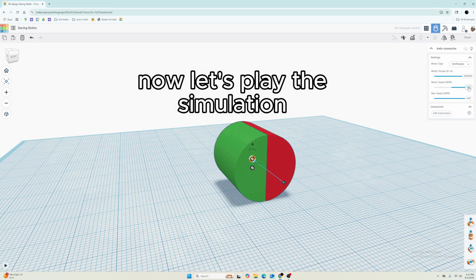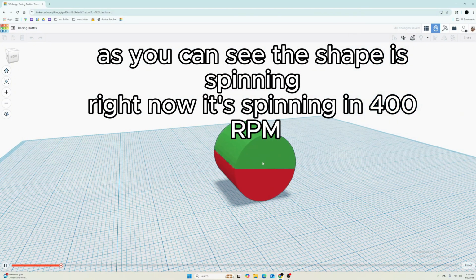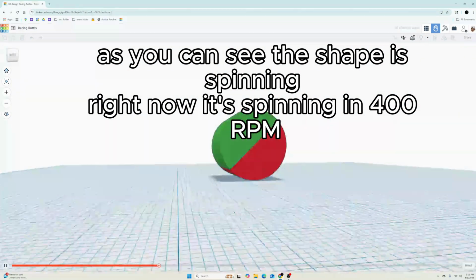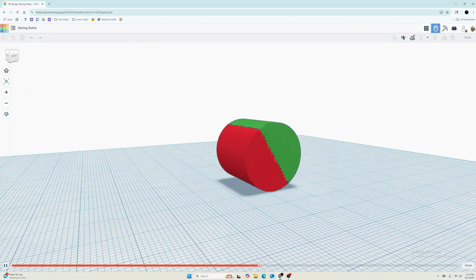Now let's play the simulation. As you can see, the shape is spinning. Right now it's spinning at 400 RPM.